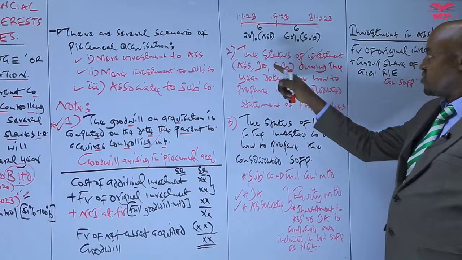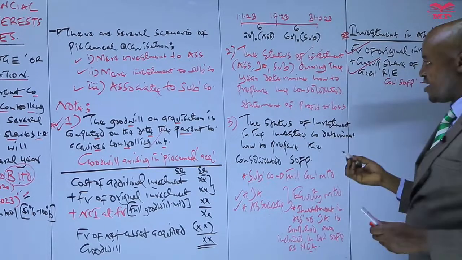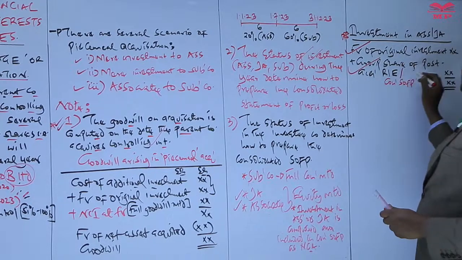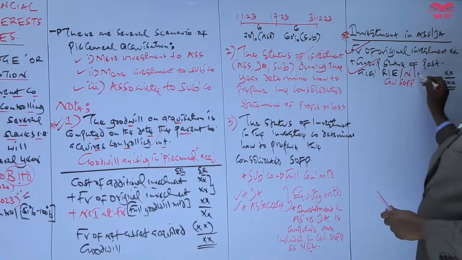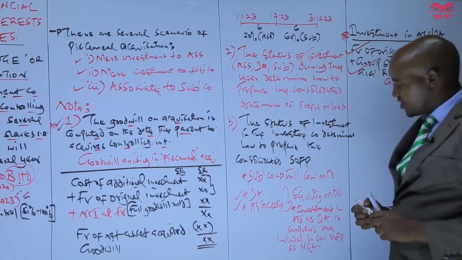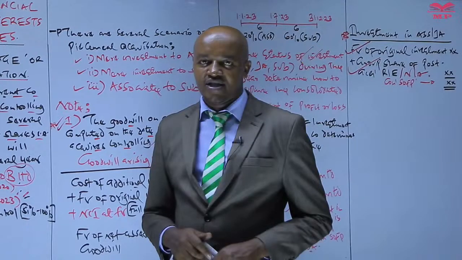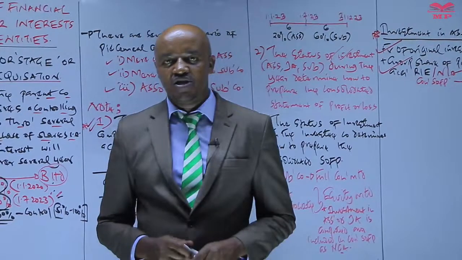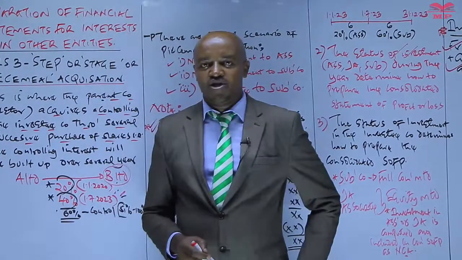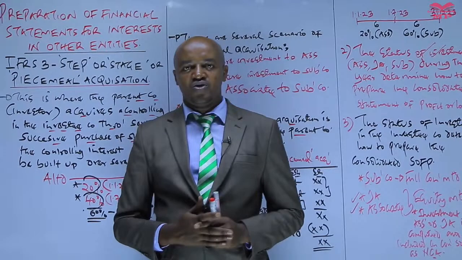And that's why it's always important that once you come across a question on piecemeal acquisition, you compute the investment in associate or joint arrangement, which is the cost plus the group share of the post-acquisition net assets. So you add the 2, and whatever you get there is the investment in associate or investment in joint arrangement, and that is the figure to be included in the consolidated statement of financial position.